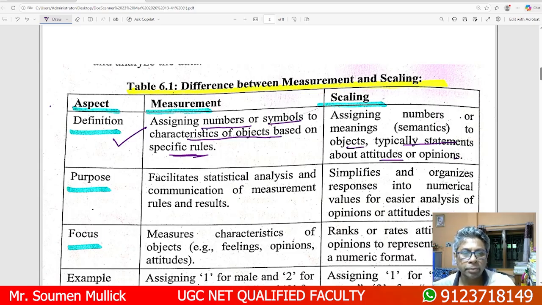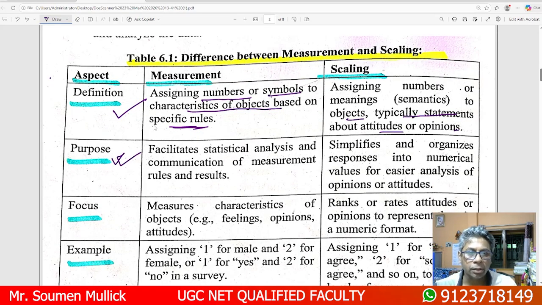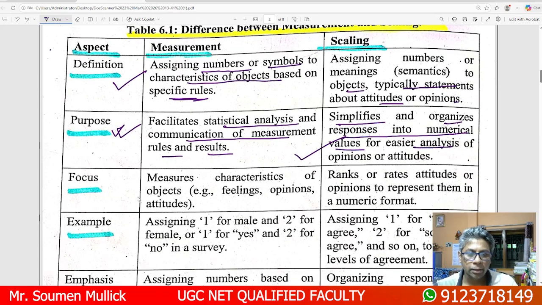The main purpose of measurement is to facilitate statistical analysis, communication of measurement rules and results. Scaling simplifies and organizes the responses into numerical values for easier analysis of opinion. The main focus of measurement is to measure the characteristics of the object, feeling, opinion, attitude.